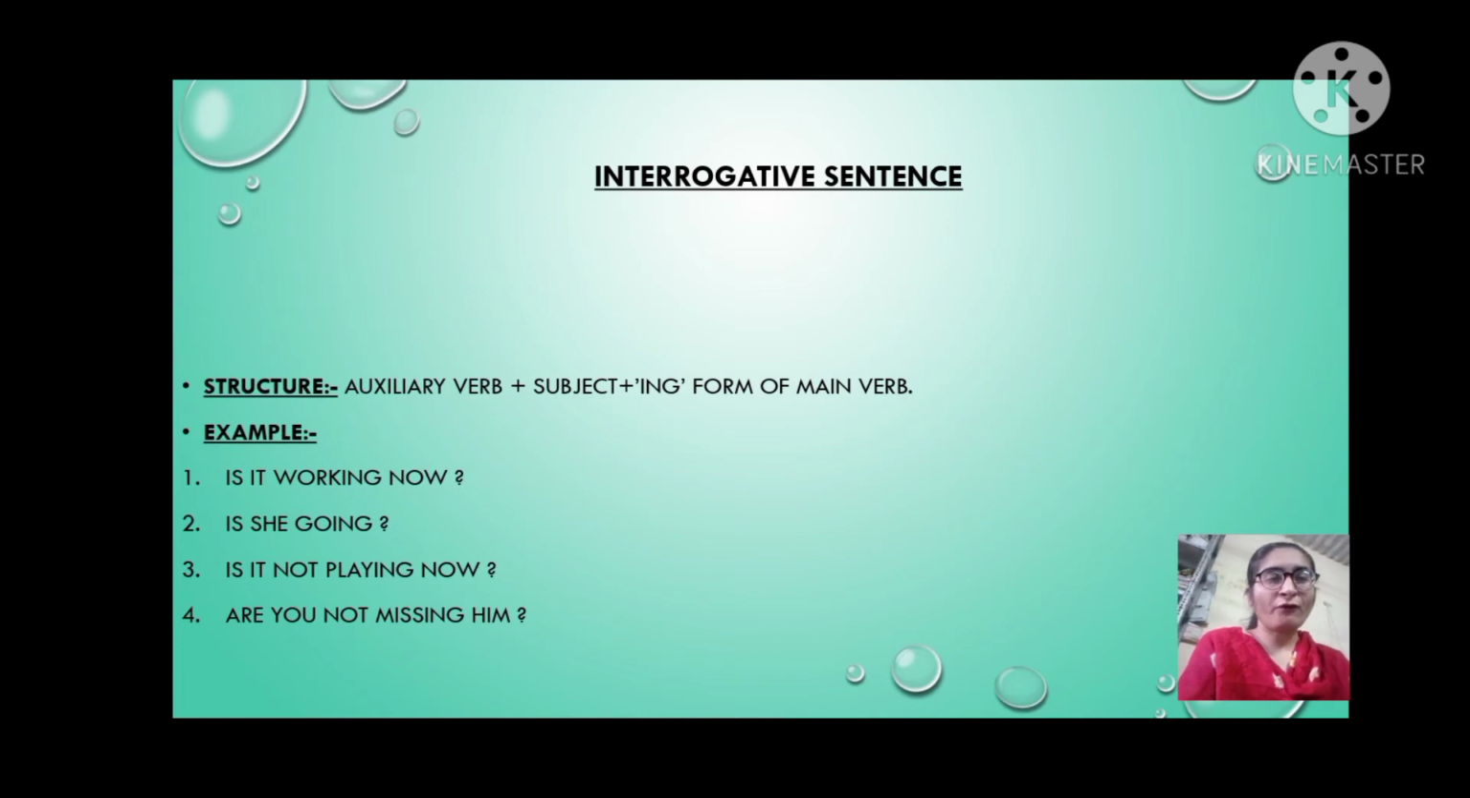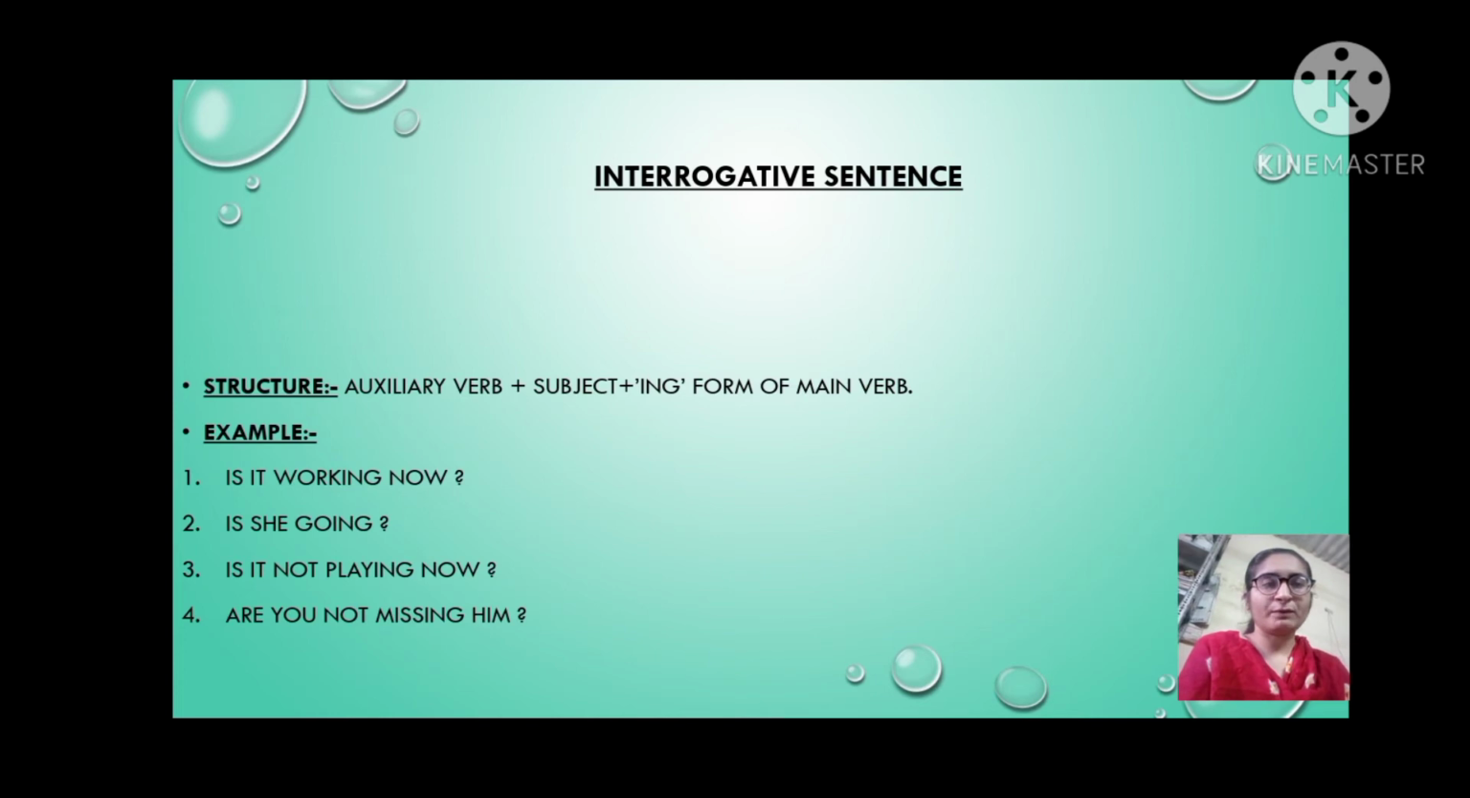interrogative sentence of present continuous tense. So let's see this structure: auxiliary verb plus subject plus ing form of main verb. So let's see the example. First example, is it working now? So here is auxiliary verb, then it is subject, and working is ing form of work.